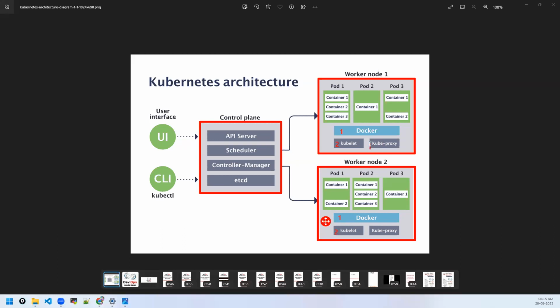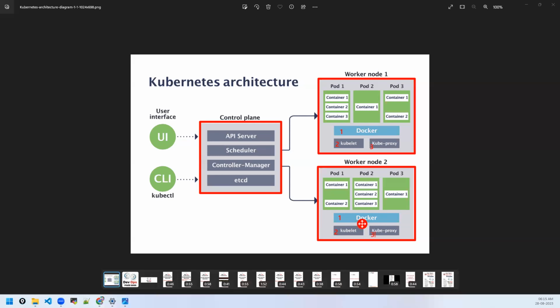Then comes another component called kubeproxy. What is this kubeproxy? How do containers on different nodes communicate? How do different nodes communicate? All of this network communication, or how you access the application from the external world, all this kind of communication will be taken care of by kubeproxy.